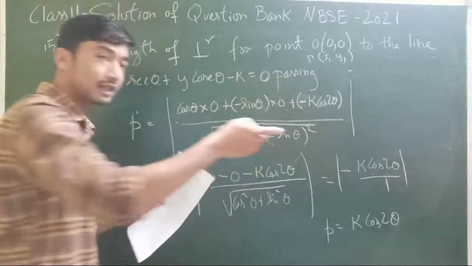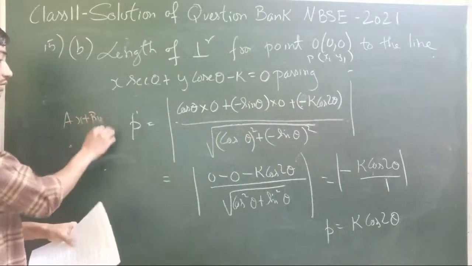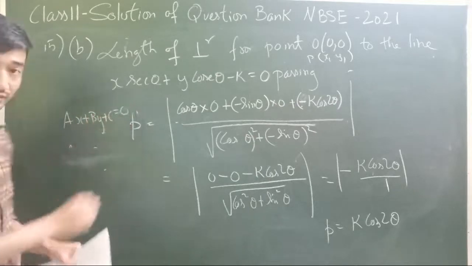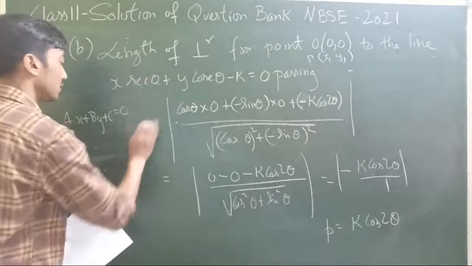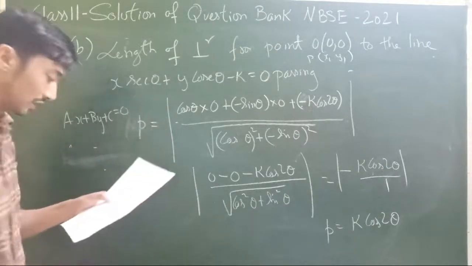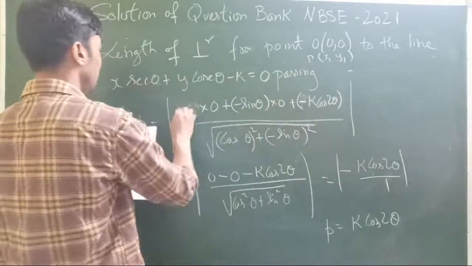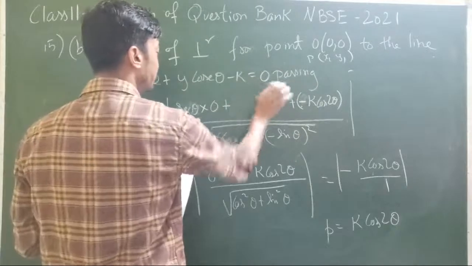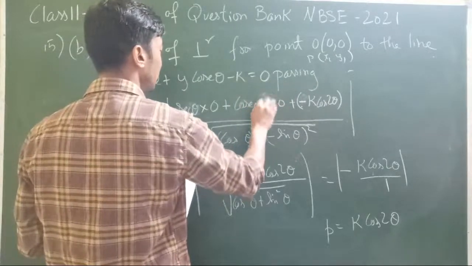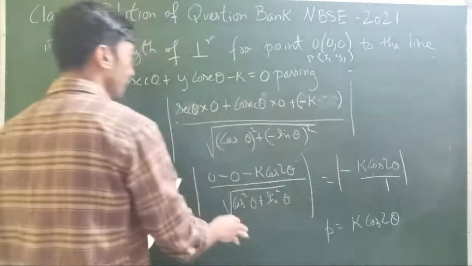I'm going to write it directly, because as I say, the standard form is ax plus by plus c is equal to 0. And this time the length of the perpendicular is not p, this time it is q. If you look at the formula, cos theta will be sec theta and this will be cosec theta, and this is going to be only minus k.